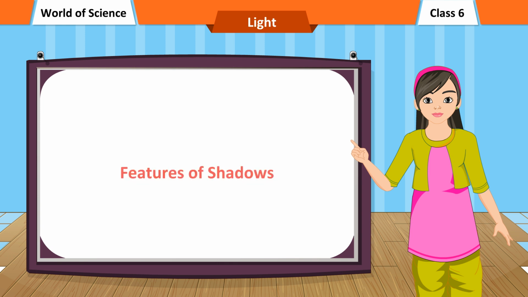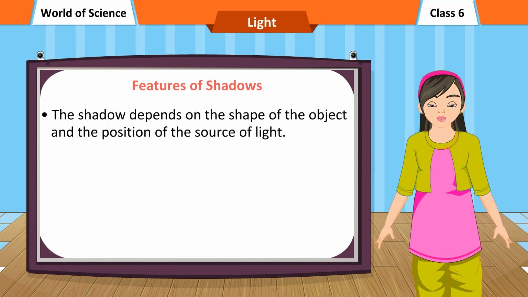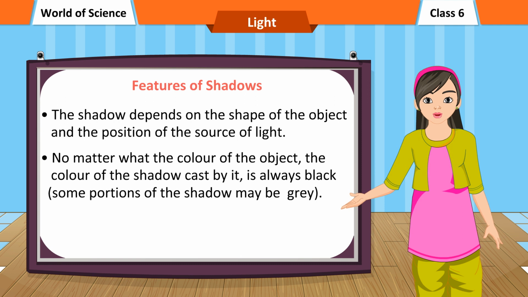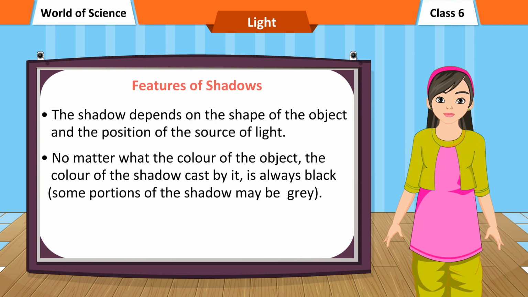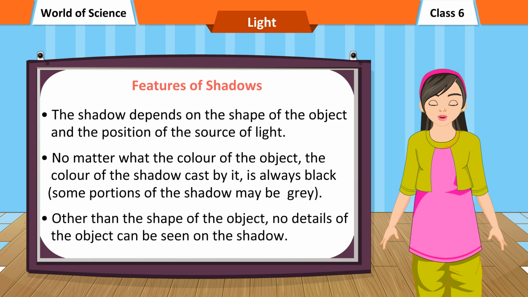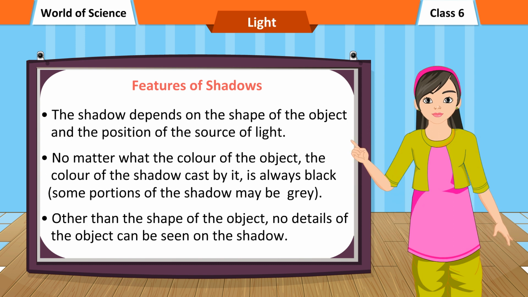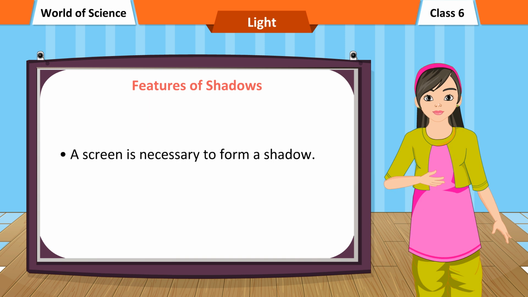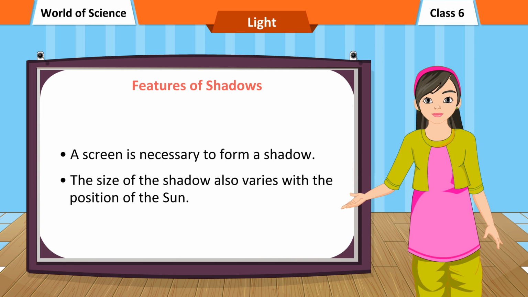Features of shadows. The shadow depends on the shape of the object and the position of the source of light. No matter what the color of the object, the color of the shadow cast by it is always black. Some portions of the shadow may be gray. Other than the shape of the object, no details of the object can be seen on the shadow. A screen is necessary to form a shadow. The size of the shadow also varies with the position of the sun.